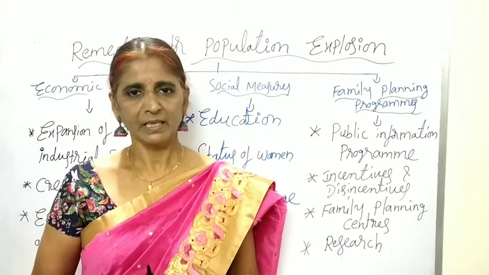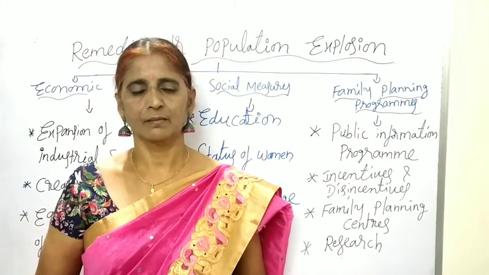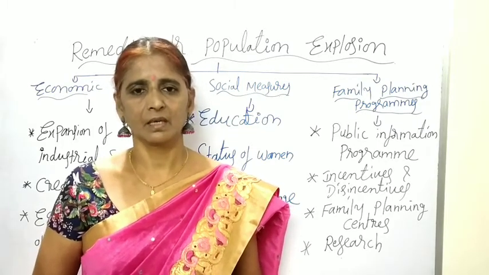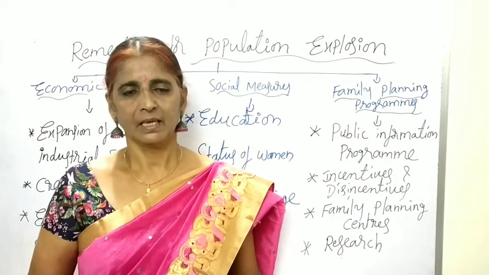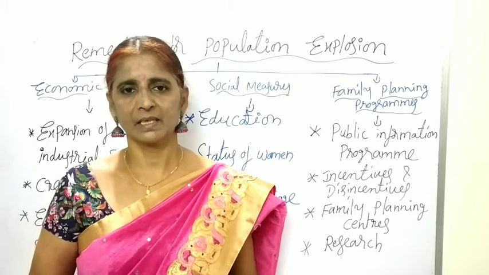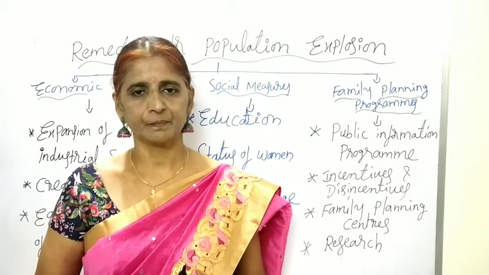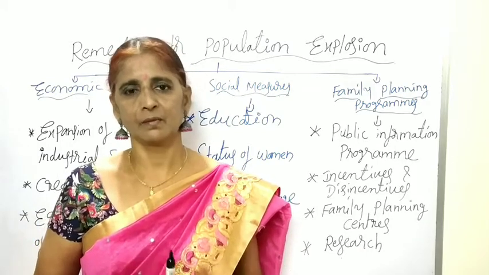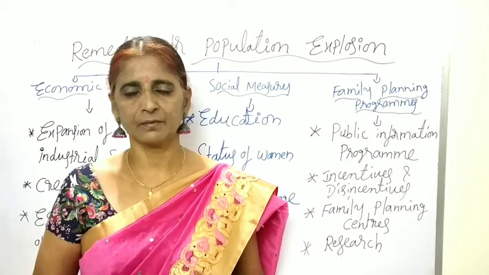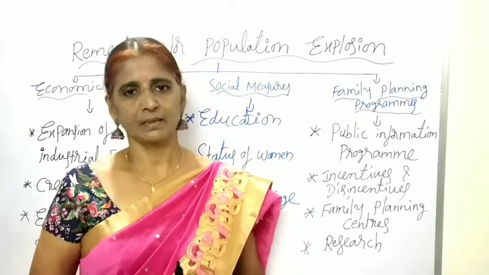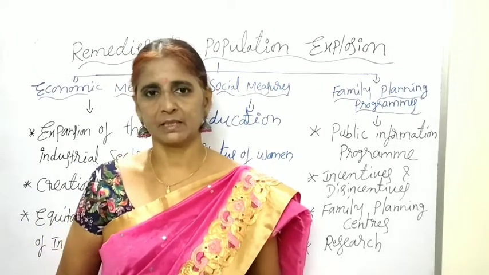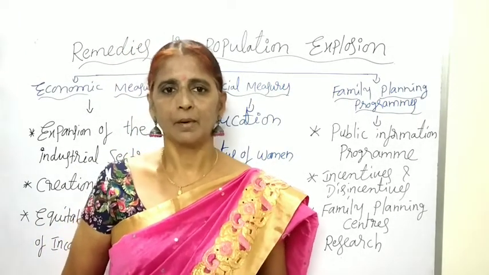So many countries in the world are facing problems because of heavy population growth. India is also one of those countries, and India is the second most populous country in the world next to China. So we are facing a number of problems because of the heavy population growth. Now let me explain the measures that should be suggested to reduce the population growth.